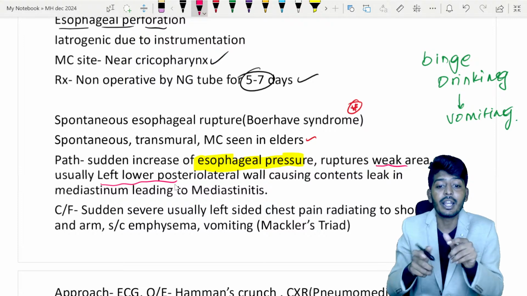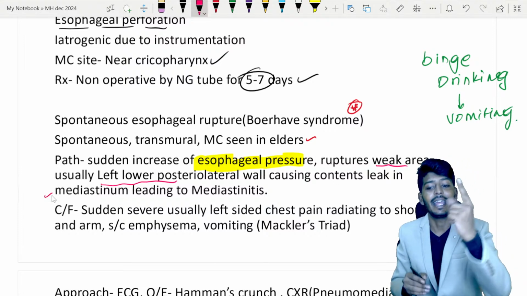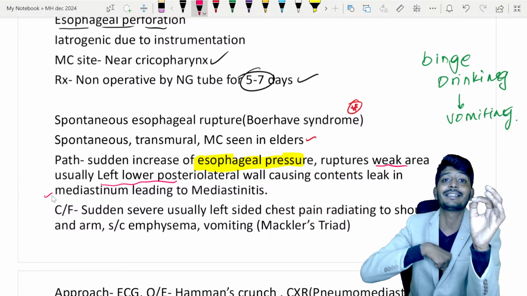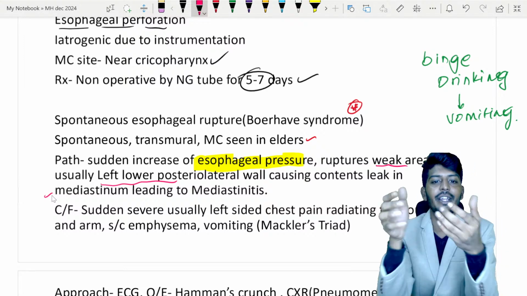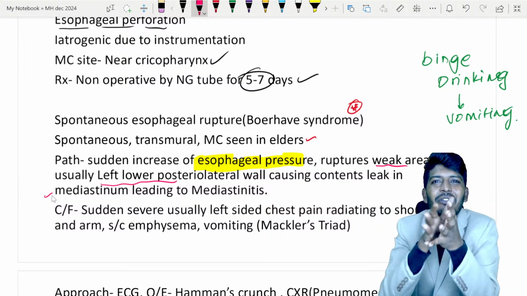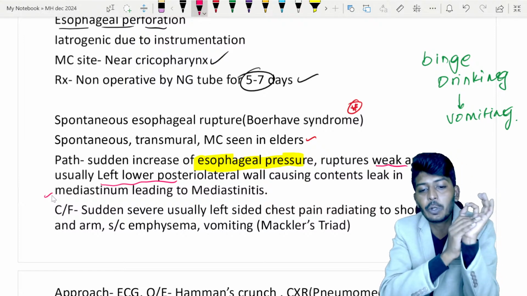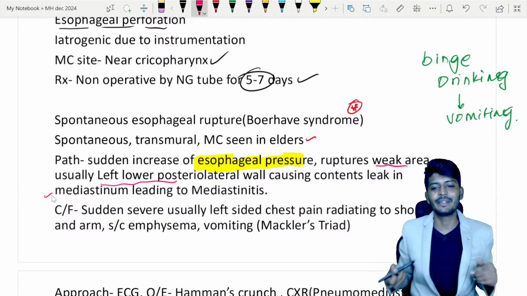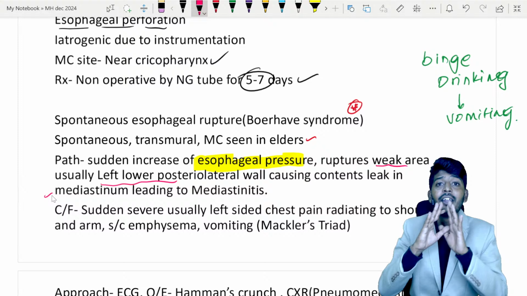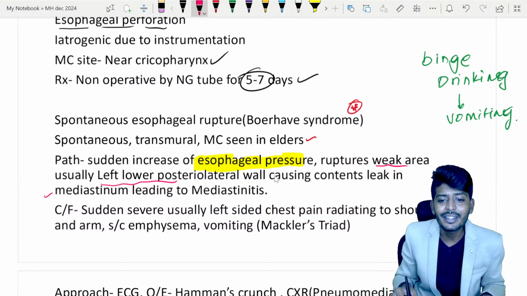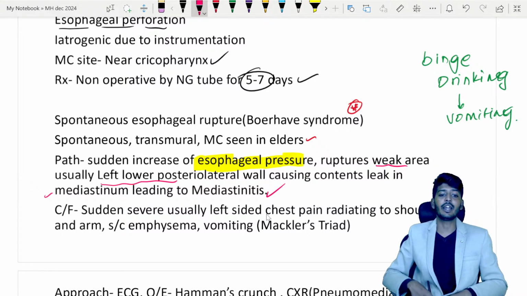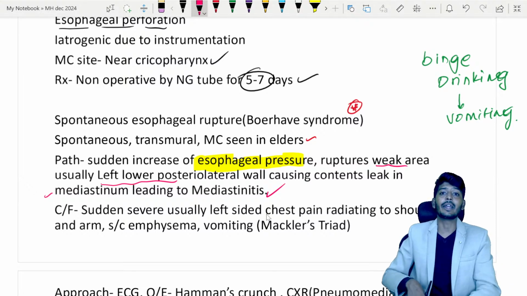All the content will leak into the mediastinum, leading to mediastinitis. Again, don't get confused. Sir, why mediastinitis? Very simple. The esophagus, while going through the thorax, is in the mediastinum. It is the posterior-most structure in the mediastinum. So all the vomited content will leak into the mediastinum, leading to mediastinitis, the inflammation. The mediastinum consists of the heart and the esophagus, so now all that area is inflamed, leading to chest pain. It mimics myocardial infarction, so please don't get confused. Mediastinitis will occur because of the esophageal rupture.